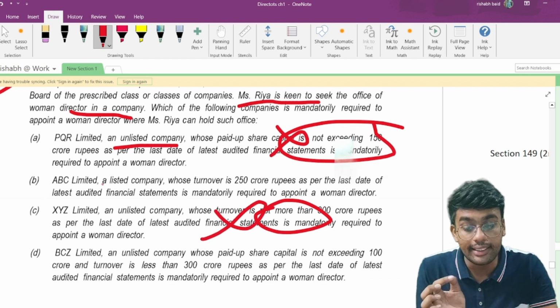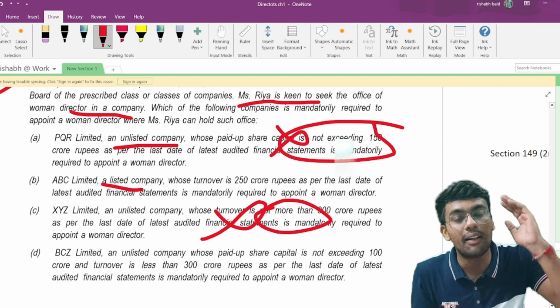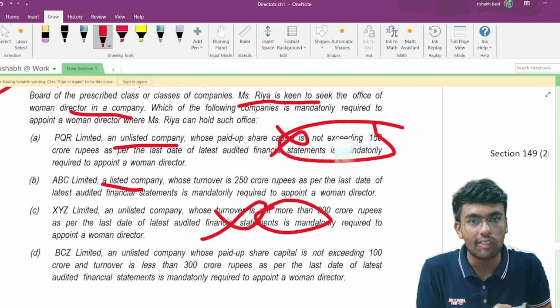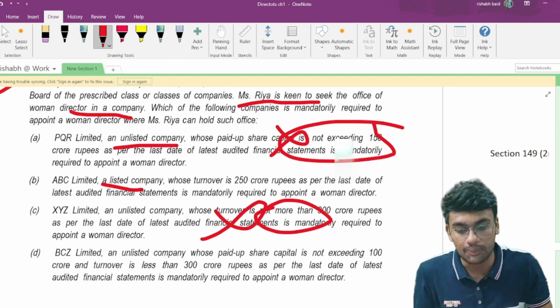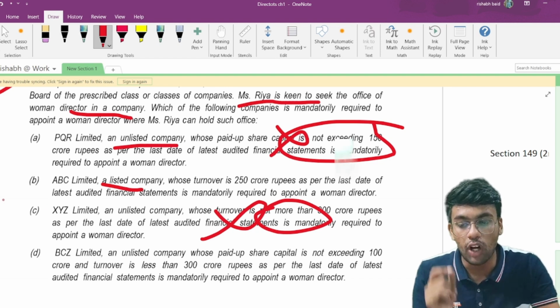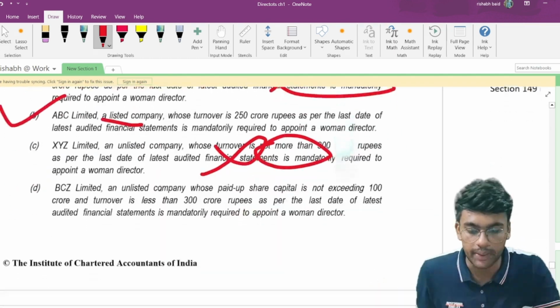ABC Limited is a listed company. In case of a listed company, you need not check what the paid up share capital limit is or what the turnover limit is, and therefore every listed company is required to appoint at least one woman director on its board. So the answer to this question would be option B. So the first one is B, the second one is also B.